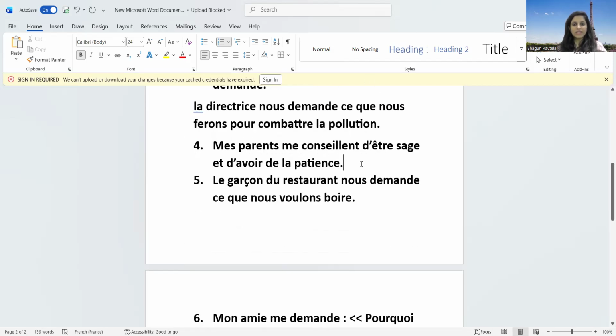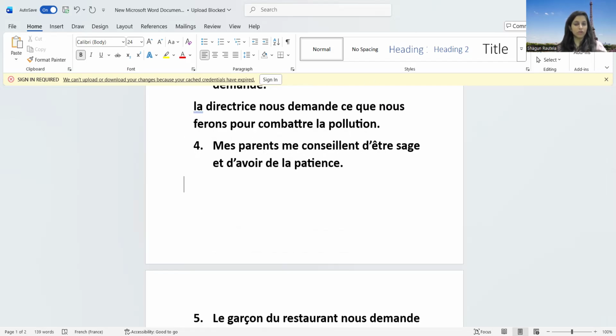Mes parents me conseillent. Now, if you see it's joined with the, that means whosoever is talking to whom, just copy that, put comma, open the bracket. My parents are asking me, okay, to be wise and to have patience. So my parents are asking me. Me means one person. So you have to conjugate with tu. You can't do it with vous, okay, because it's singular.